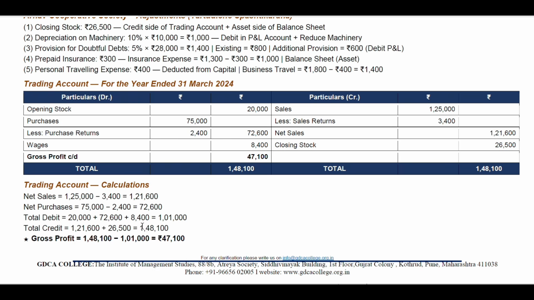That is total credit. So from total credit we have to minus total debit. That is 1,48,100 minus 1,01,000, so that is coming to 47,100 rupees.